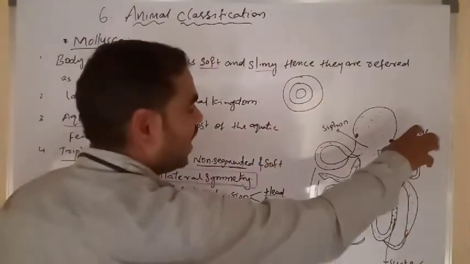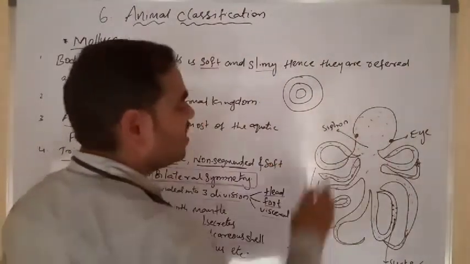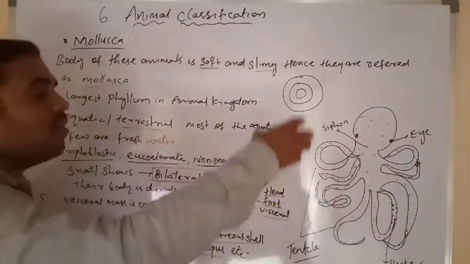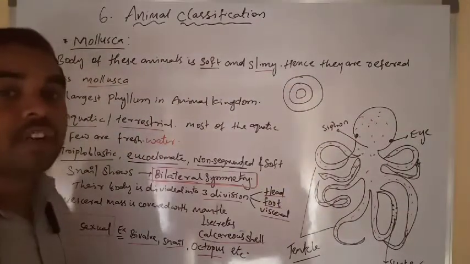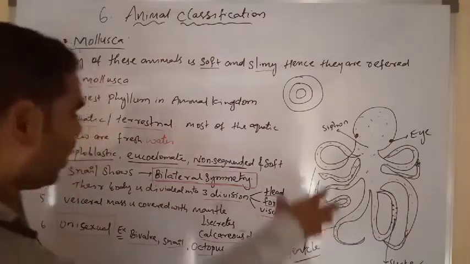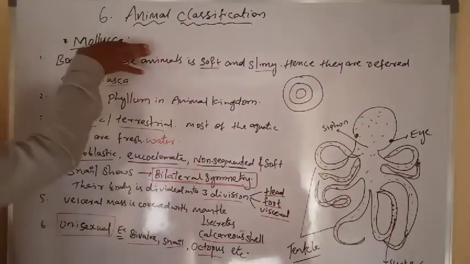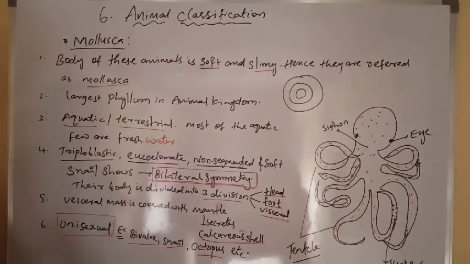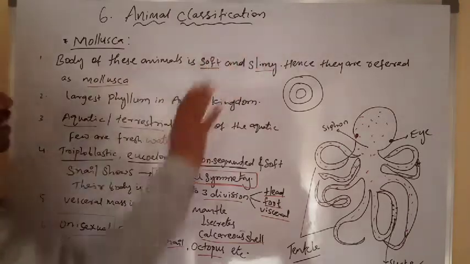The tentacles also help them move from one place to another for food. This is the octopus. These are the main characteristics of Mollusca animals. The body is soft and slimy.